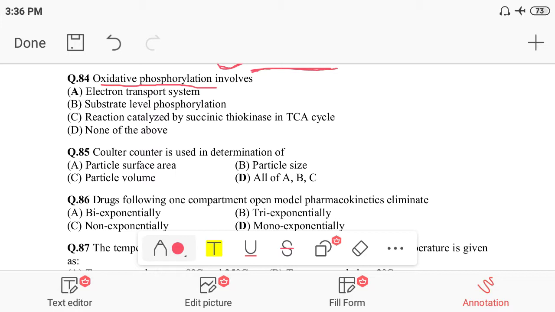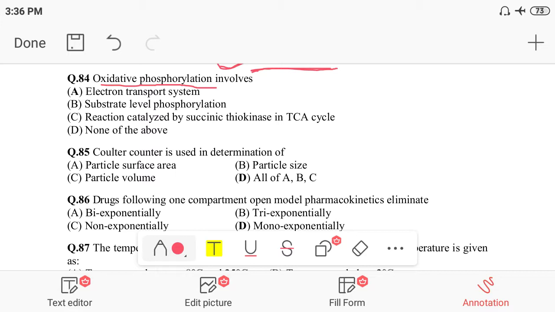Phosphorylation means the conversion of ADP into ATP, the formation of ATP, because one ADP joined with one molecule of phosphate converts into ATP. So this is phosphorylation: adenosine diphosphate converts into adenosine triphosphate by gaining a phosphate molecule. This phenomenon takes place in the presence of oxygen, which is called oxidation.